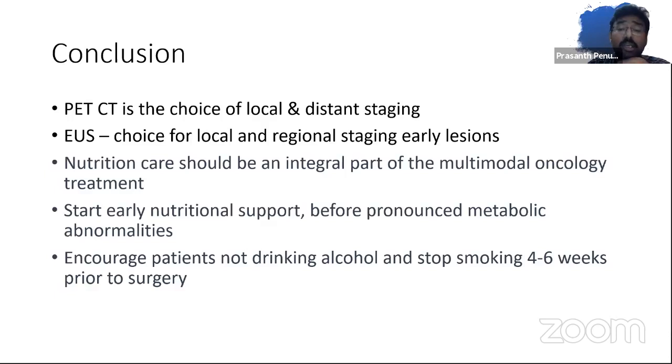Start early nutritional support before the patient develops profound metabolic abnormalities. And most important, which I did not cover in detail but wanted to conclude with, encourage patients to stop drinking alcohol and stop smoking 4 to 6 weeks prior to surgery, because it not only has an impact on postoperative morbidity, but even radiation tolerance is very, very poor in patients who continue to smoke. With this, I conclude my talk, and I would be happy to take any questions.